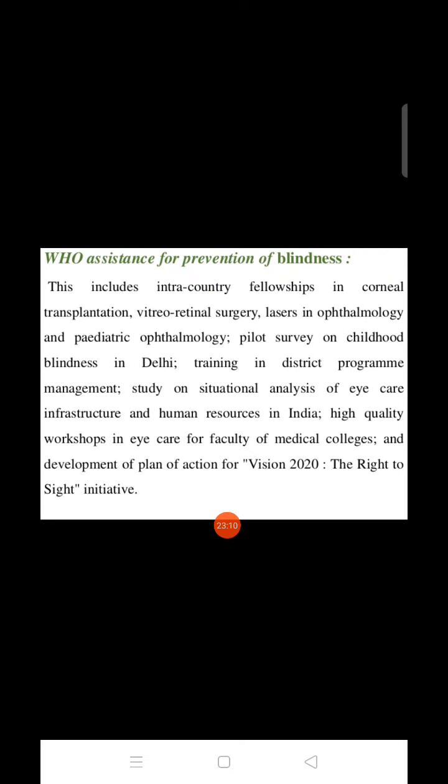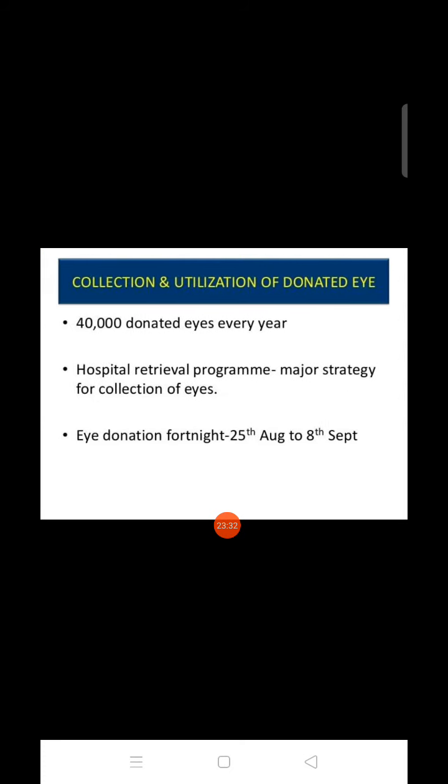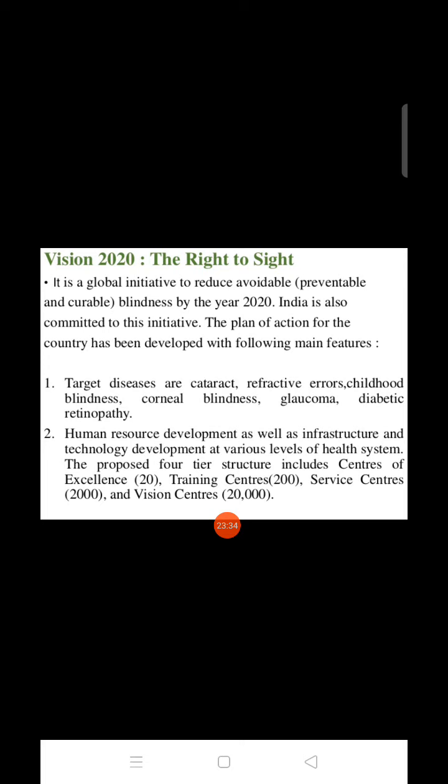They focus on corneal transplantation, vitreoretinal surgery, laser in ophthalmology, training in blindness prevention, district program management, and a study on situation analysis for eye infrastructure, and the development of the plan of action. Next is the Right to Sight initiative. They target diseases: cataract, refractive error, childhood blindness, corneal blindness, glaucoma, and diabetic retinopathy. They also develop human resources as well as infrastructure and technology at various levels.